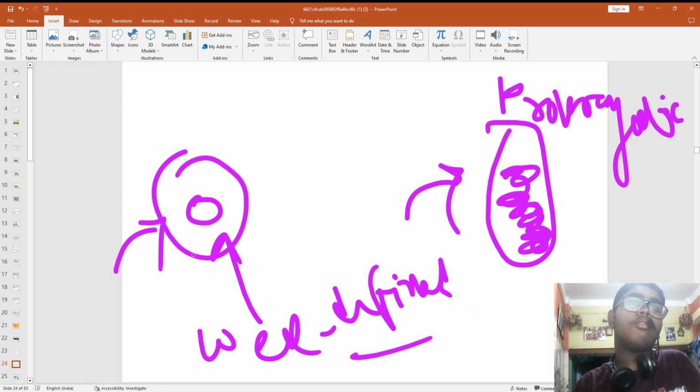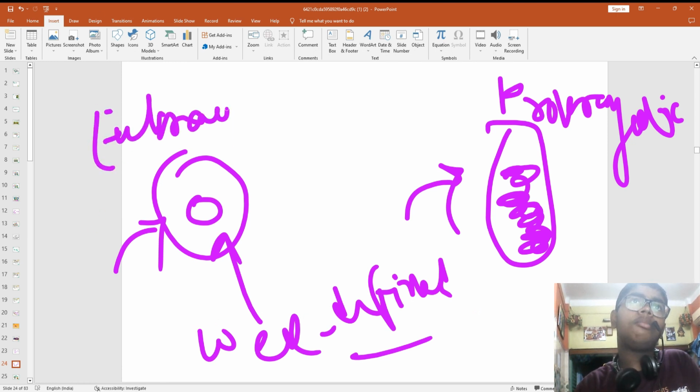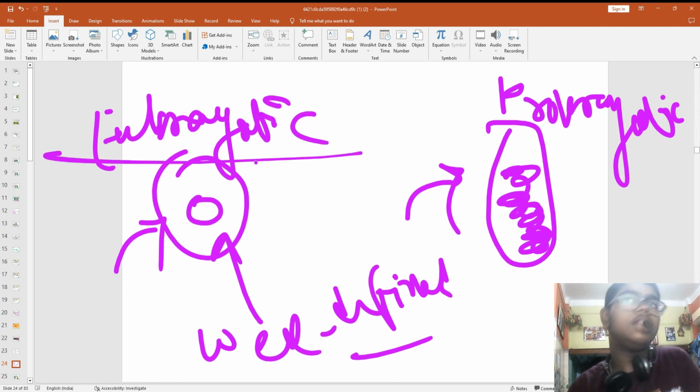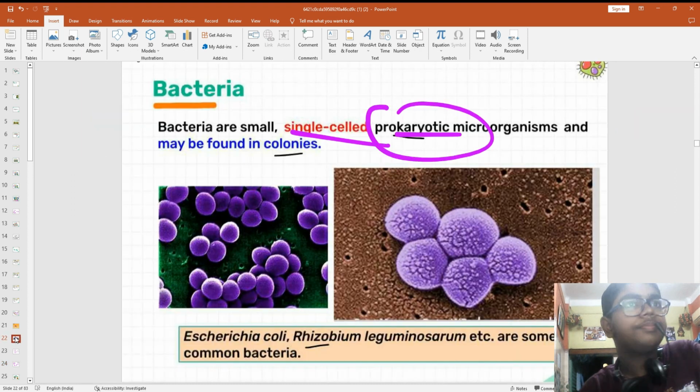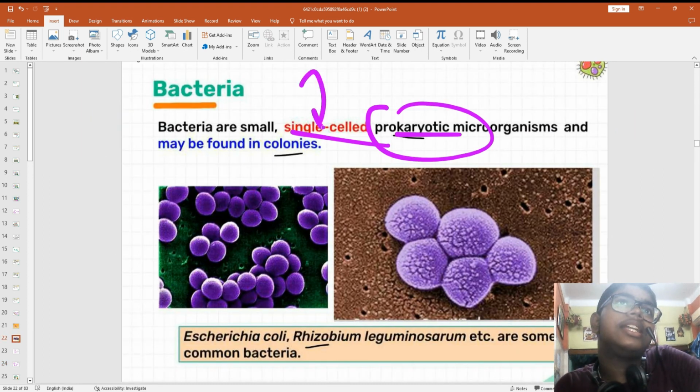And that has a well defined nucleus, that is called eukaryotic. That you will learn more about in cells. Okay. So they are single cell, एक ही सेल है और कॉलोनी में फाउंड होता है. देखिए एक साइड जुड़ के रहता है. देखिए, कैन यू सी? These are all bacteria. These are all seen under microscope. These cannot be seen.